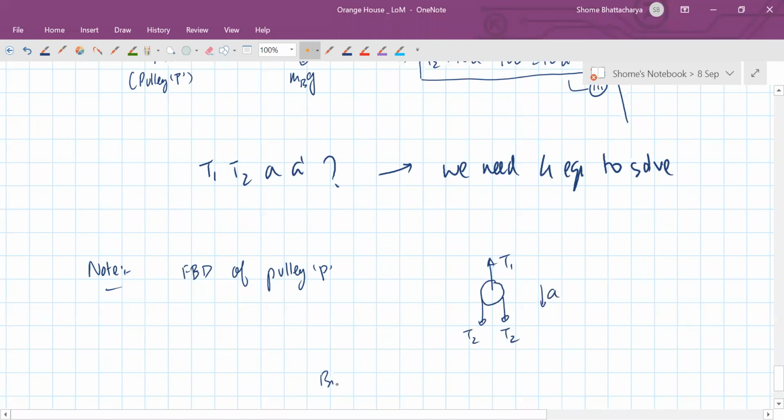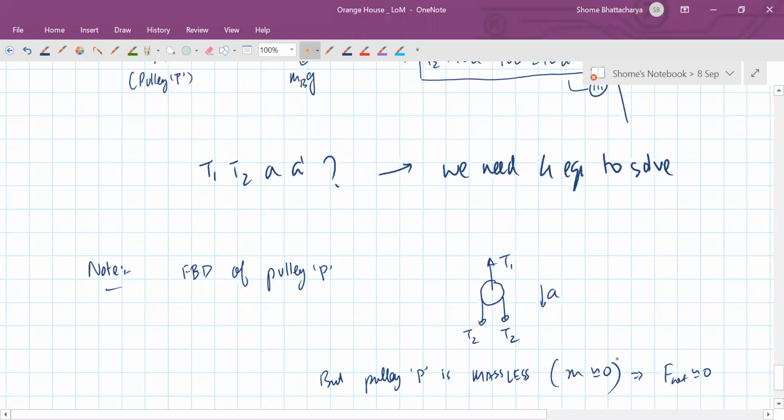But notice the pulley P is massless. So that means its own mass is tending to zero. So the mass is tending to zero. That means the net force on it is tending to zero.